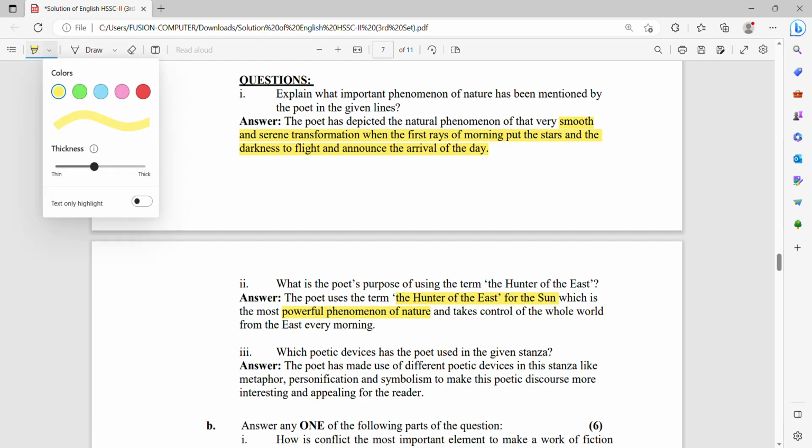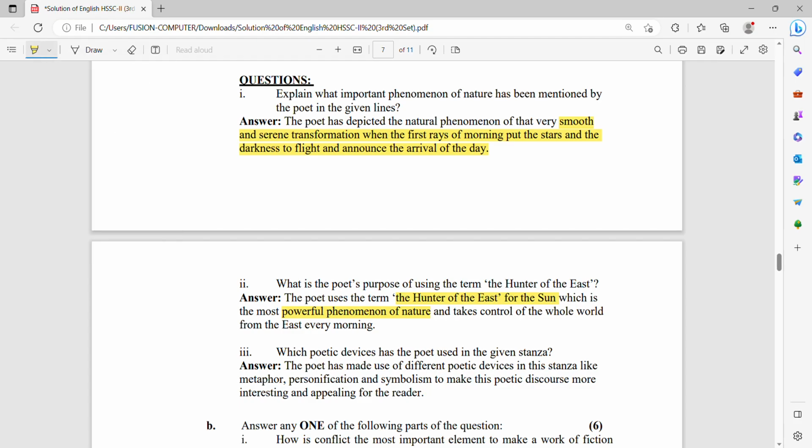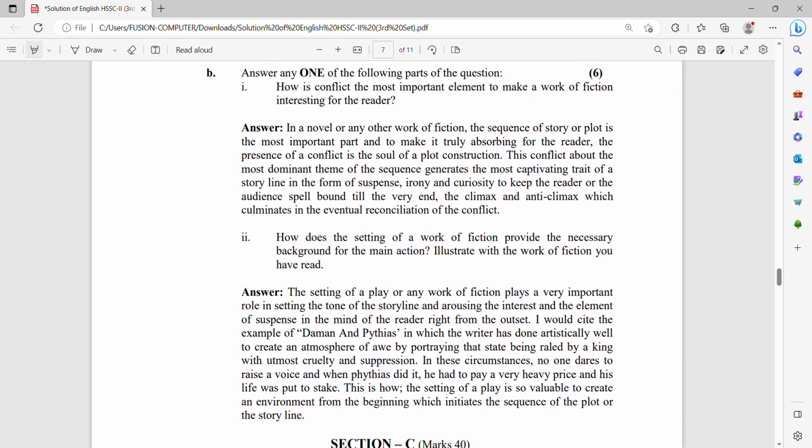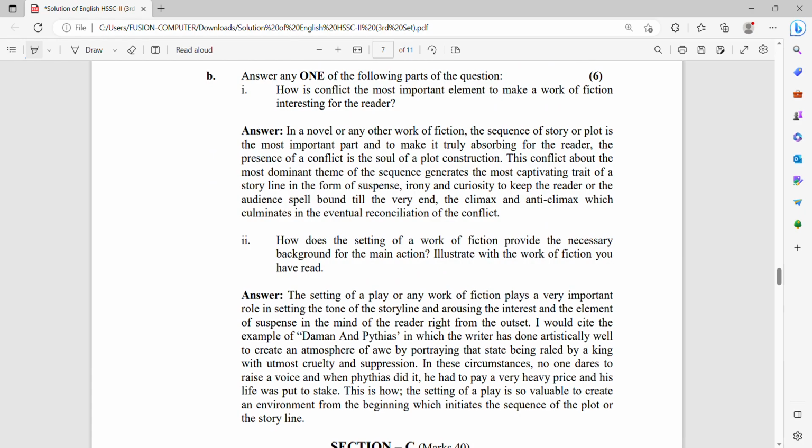Next is: which poetic device has the poet used in the given stanza? The poet has made use of different poetic devices in the stanza, like metaphor, personification, symbolism, and this makes the poetic discourse more interesting and appealing for the reader. Next is the B part of this question, and this question also carries 6 marks. Answer any one of the following parts.